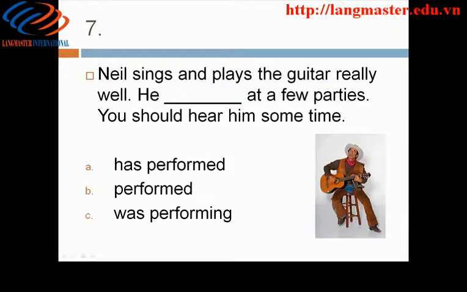7. Answer A. Neil sings and plays the guitar really well. He has performed at a few parties. You should hear him sometime. I feel the present perfect is the best answer choice here because performing is a past action, but there's a connection to the present. We have the knowledge that he sings and plays well. There's also connection to the future. There's a possibility he will play again. He'll perform again, so you'll have the chance to hear him.